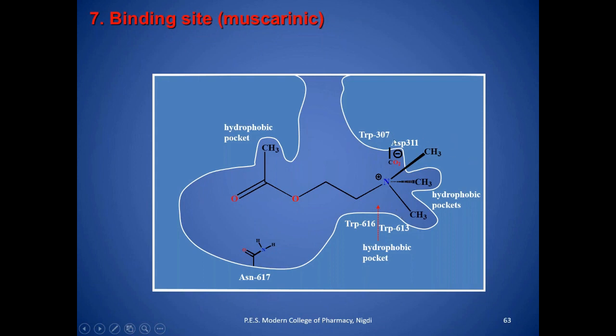Then this is asparagine, which will interact with the cationic site of acetylcholine, and the C double bond O will form a hydrogen bond with the ASN. Here you can see which types of interactions are present: van der Waals interaction, then the ionic bond, and here it forms a hydrogen bond.